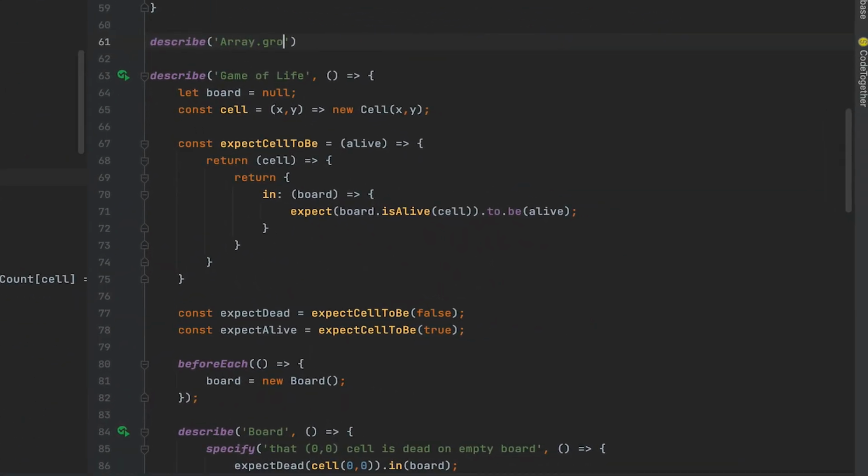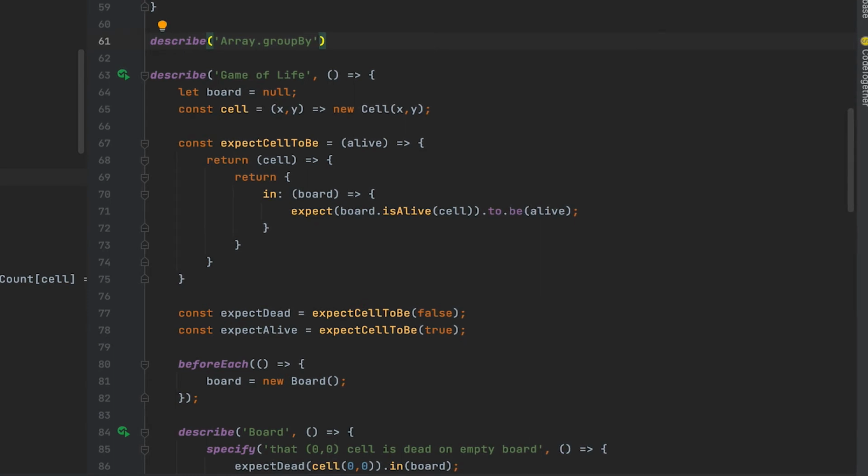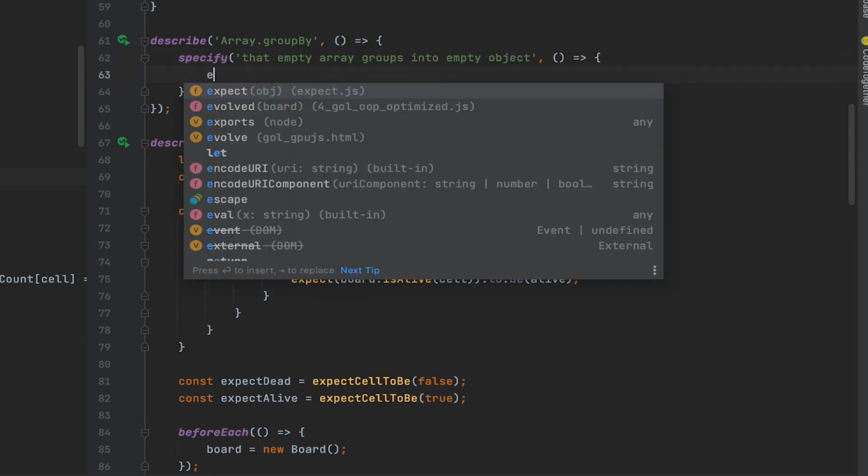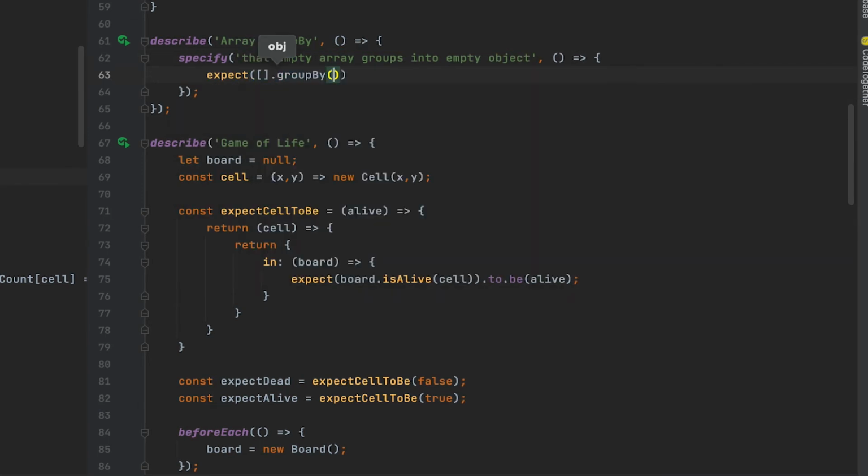So that extra utility function is going to be groupBy, and I'm going to monkey patch this onto array because it's just such a useful function that it comes up all the time, and I wonder why it's not in JavaScript to begin with. So let's add it now. So the first test is really simple. We just take an empty array, group it, and then it should actually be an empty object because there are no groups. We will also have a callback which takes an item and then generates a key for the item.